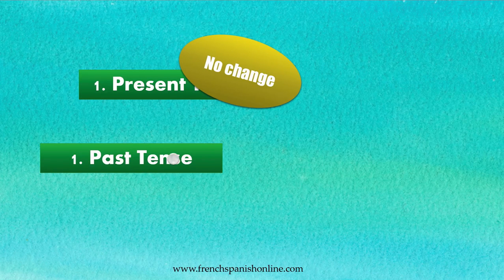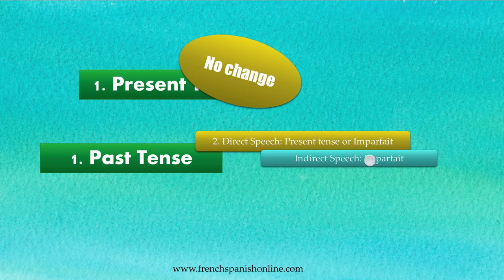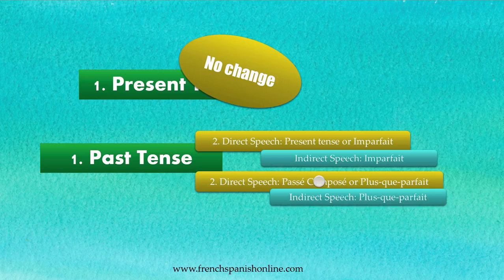When we have the past tense in part 1, it depends on whether you have passé composé, plus-que-parfait, etc. If in the direct speech you have the present tense or imparfait, in the indirect speech you will have just the imparfait. If in the direct speech you have the passé composé or the plus-que-parfait, in indirect speech you will have only the plus-que-parfait.